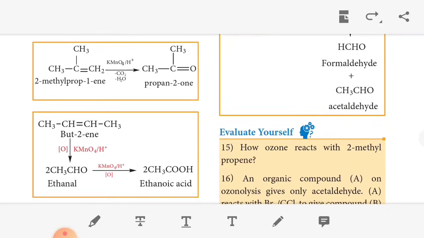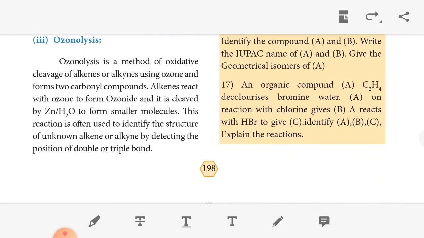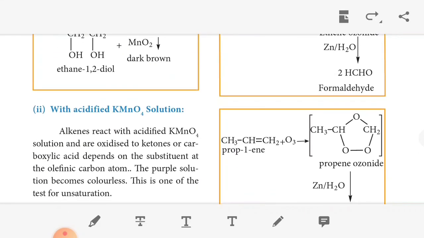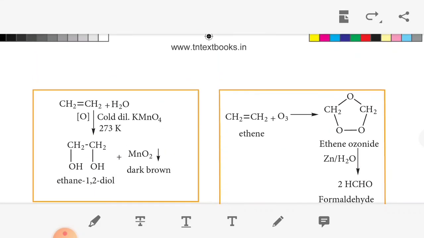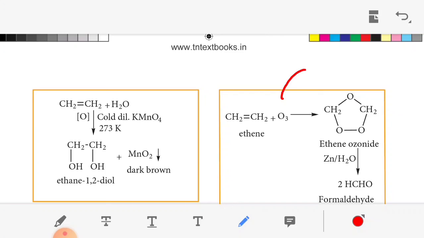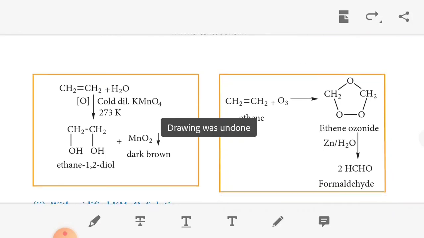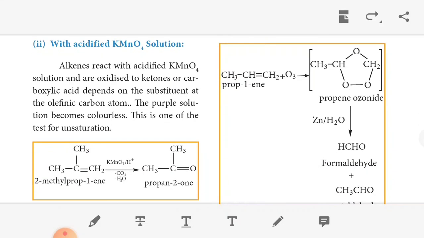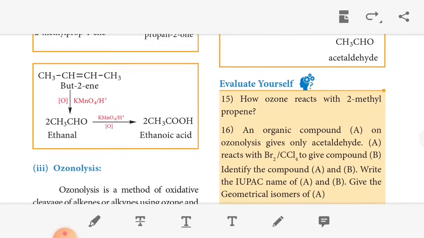Okay. The next one, ozonolysis. Ozonolysis is a method of oxidative cleavage of alkenes or alkynes using ozone to form two carbonyl compounds. This one is an example: ethene reacts with ozone to give ethene ozonide. Then zinc with water gives formaldehyde. Then propene with ozone gives propene ozonide, and zinc with water gives formaldehyde plus acetaldehyde.